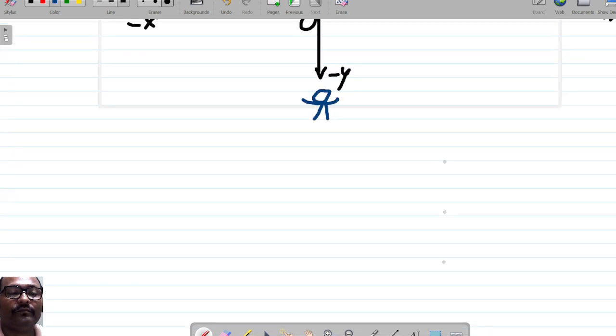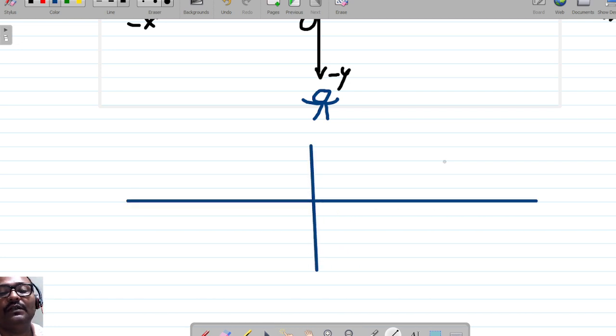So let us represent a few numbers on the number line. Let us understand how.